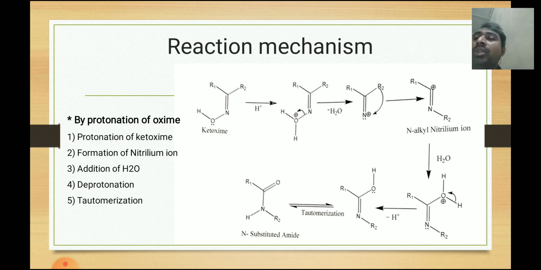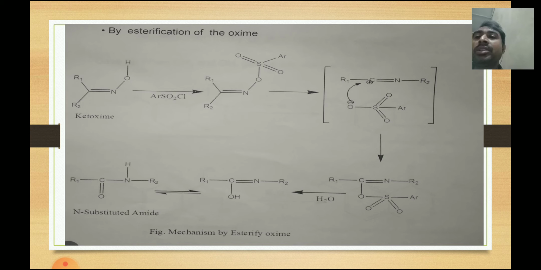This is the reaction mechanism of Beckmann rearrangement by protonation of oximes.